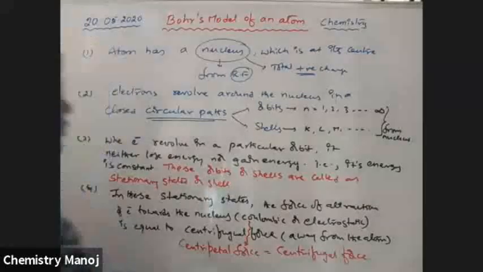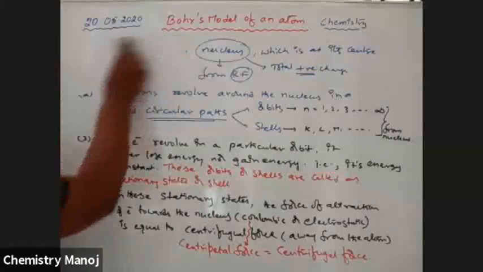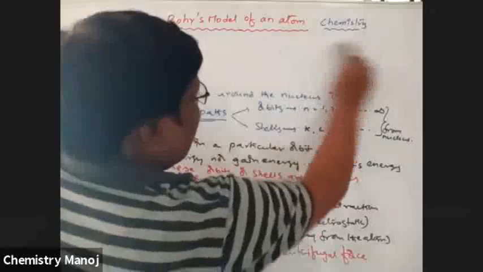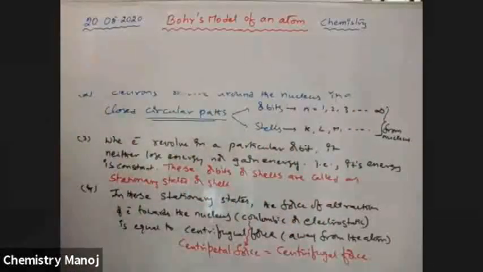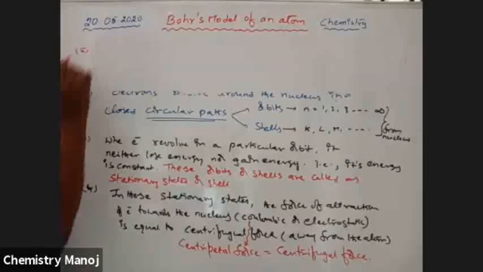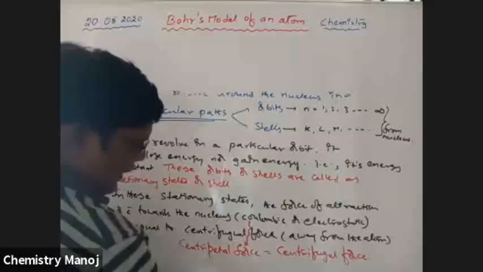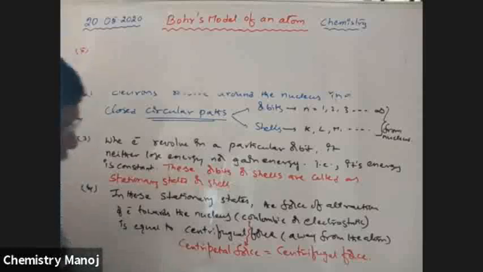What is that? As long as the electron revolves around the nucleus, it neither loses energy nor gains energy.